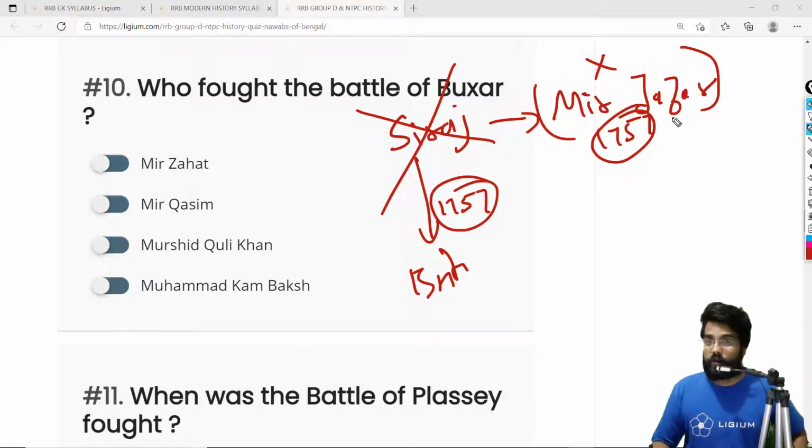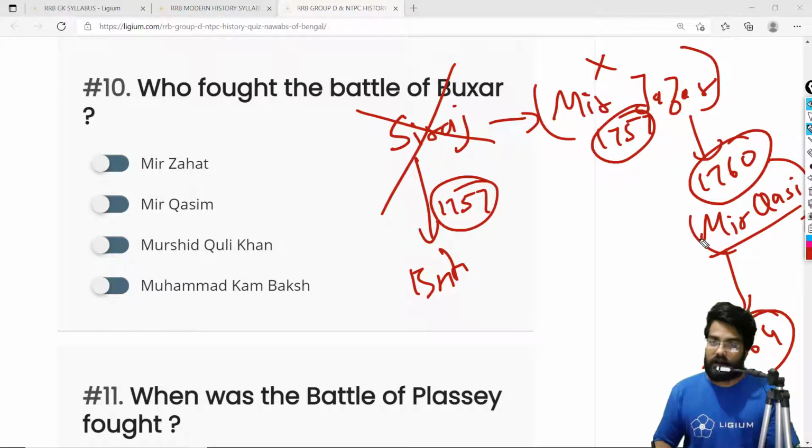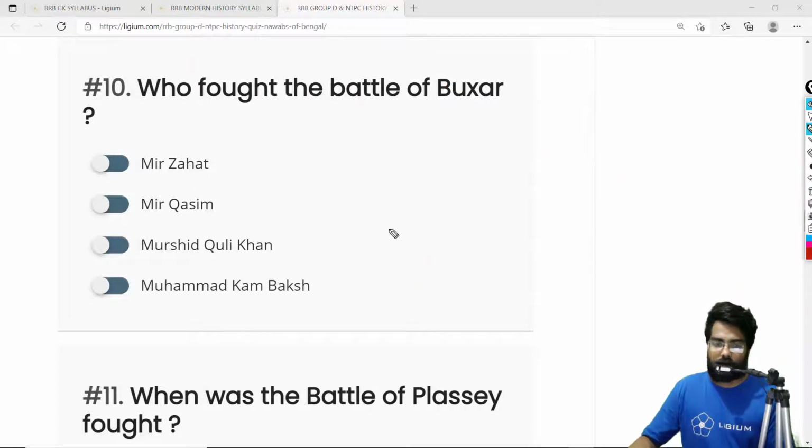Later, Mir Jafar tried to be independent from Britishers, and that is why he was removed in 1760 and replaced by Mir Qasim, his son-in-law. Mir Qasim decided to be free from the Britishers, and in 1764 the Battle of Buxar was fought. Mir Qasim and the Mughal Emperor, along with the Nawab of Awadh, all decided to become a team and tried to defeat the Britishers, but eventually they were all defeated. Mir Qasim escaped and he died in poverty. So the correct answer is Mir Qasim. This was the guy who fought the Battle of Buxar. Let me just mark Mir Qasim.